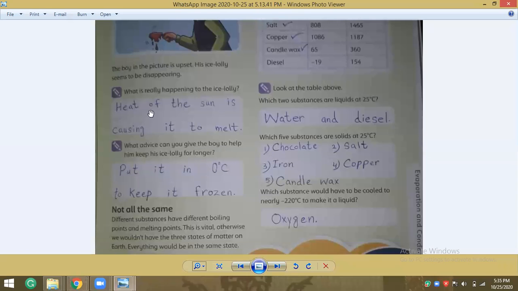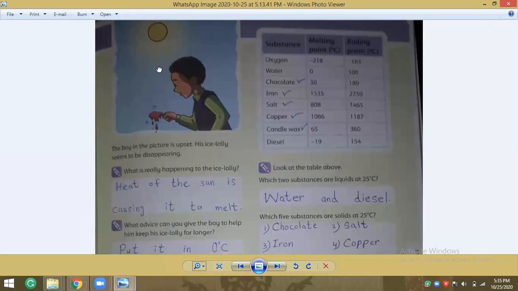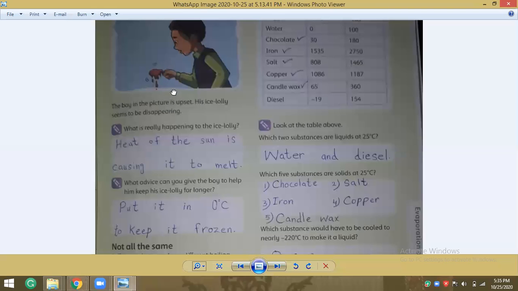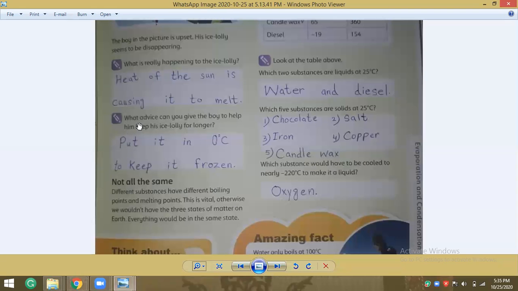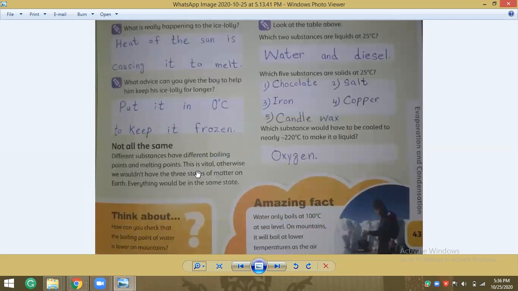The heat of the sun is causing it to melt. What advice can you give the boy to help him keep his ice lolly for longer? Put it at 0 degrees Celsius to keep it frozen. If he puts it in the freezer, he can keep it frozen.